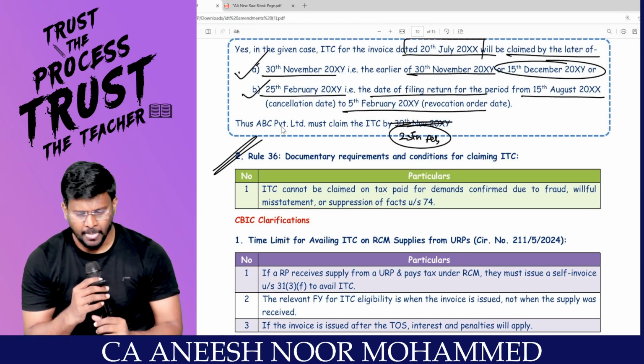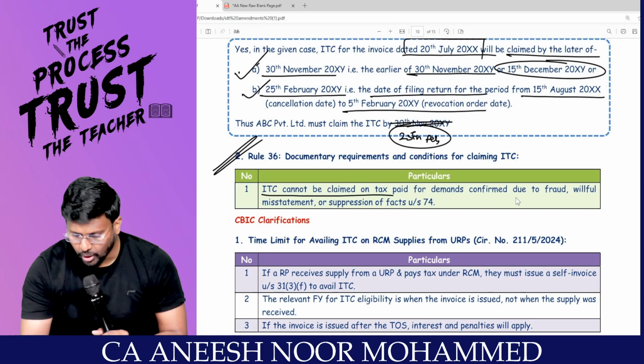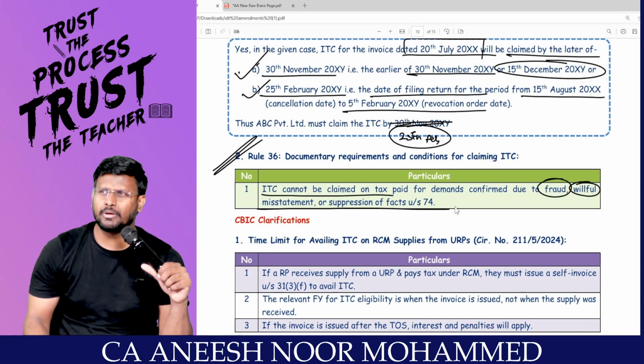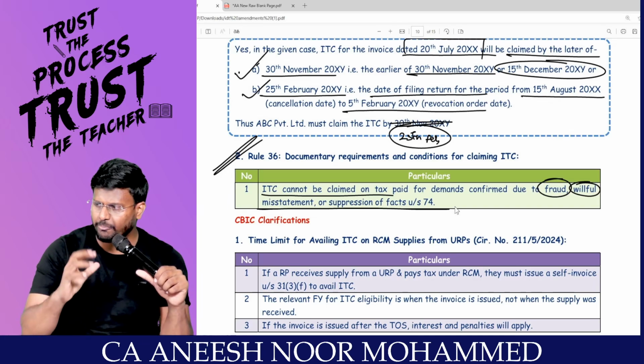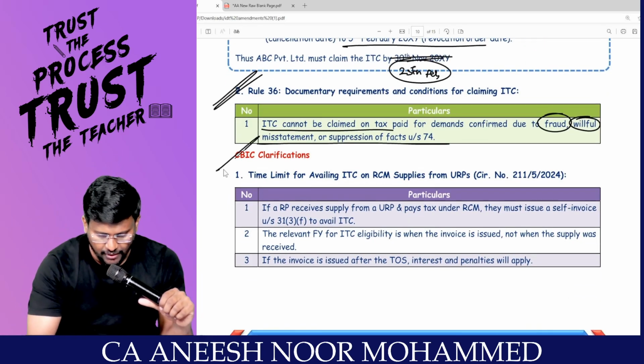Still saying, sir, ITC cannot be claimed on tax paid for demand confirmed due to fraud, willful misstatement, suppression of facts. For example, because of the fraud or willful misstatement, you have paid some amount as tax. That cannot be taken as ITC. These are certain clarifications.